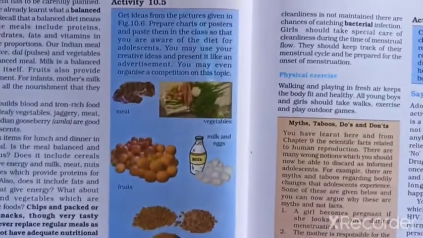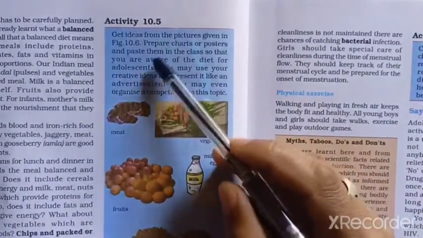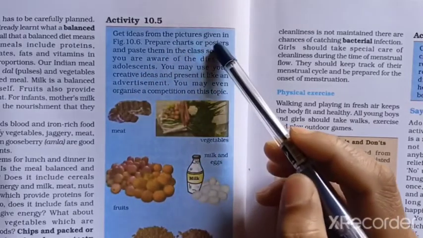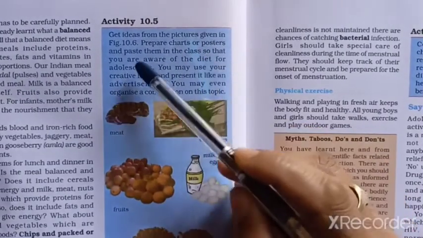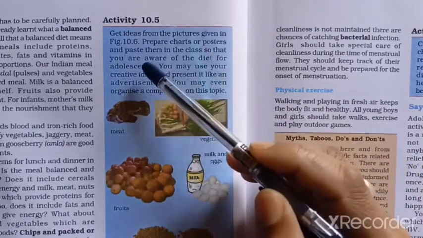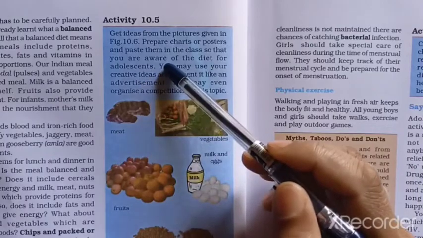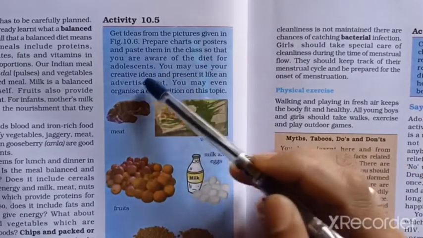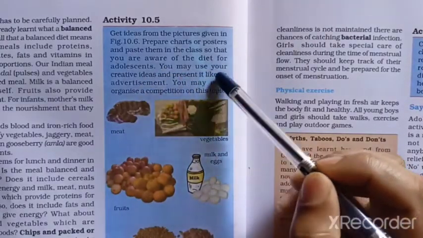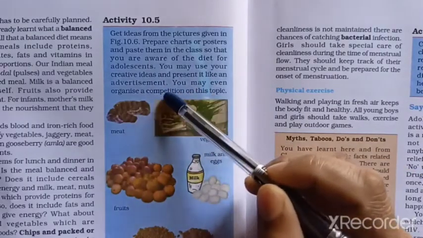And next activity, activity 10.5, let's see. Get ideas from the pictures given in figure 10.6. Prepare charts or posters and paste them in the class so that you are aware of the diet for adolescents. You may use your creative ideas and present it like an advertisement.